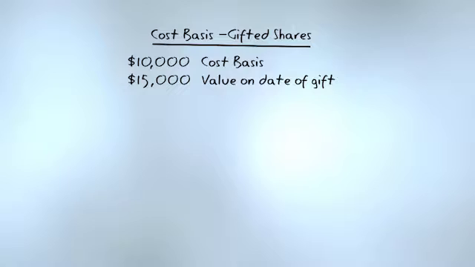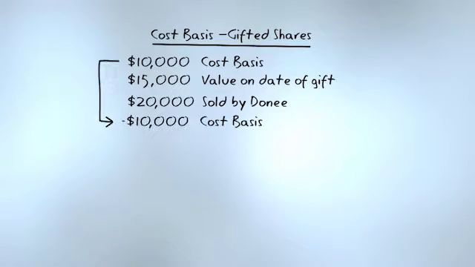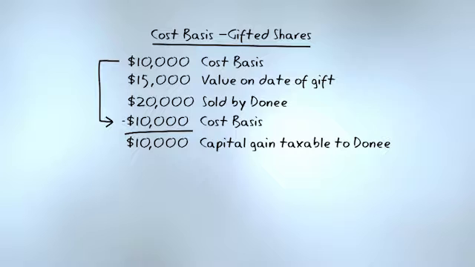I'm the donor. My son is the donee. The donee later sells the stock for $20,000. The donee has to establish a cost basis. Under the gift tax rule, the donee would use the donor's original cost basis as their cost basis. So here we've got a $10,000 capital gains that would be taxable to the donee.